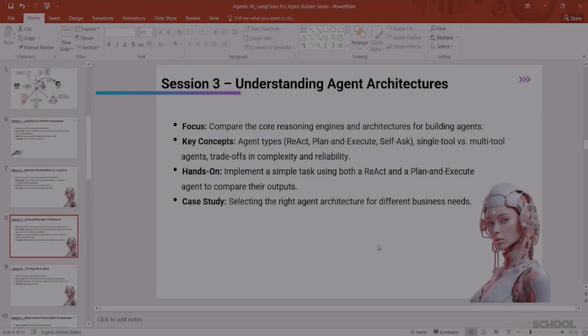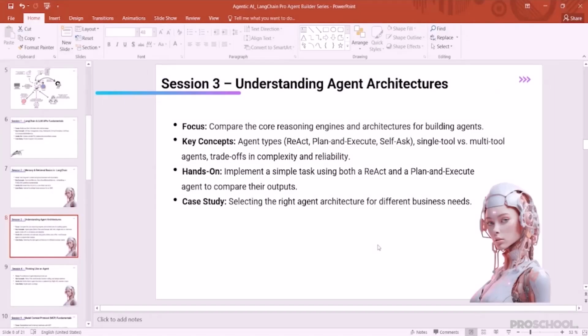In session 3, we are going to understand the different architectures of agents. As we know, we have different types of agents: simple agents, complex agents, goal-based agents, and many others. So we are going to explore all the different types of agents, and the focus of this session is going to be comparing the different reasoning engines of the agents, and we're going to construct different architectures of the agents.